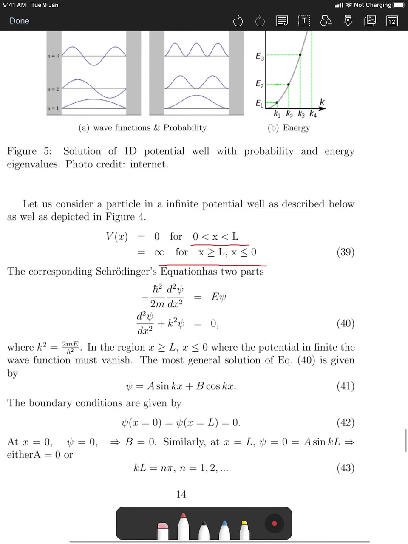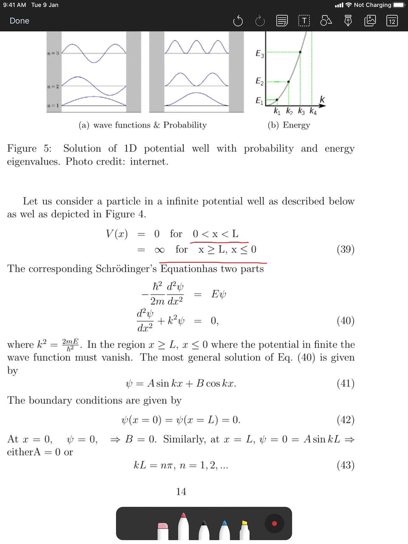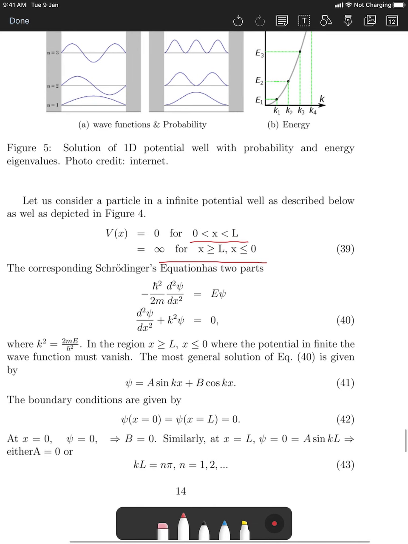So let's come here. The first equation, let me just write it down. This is for the region x less than L and greater than 0. This is the region, and the second is basically the outside, region 2 and region 3. So this is region 1, this is region 2, sorry, this is region 3 and this is region 2.